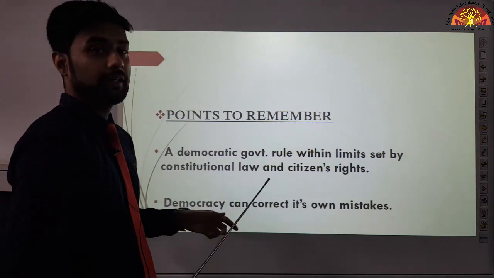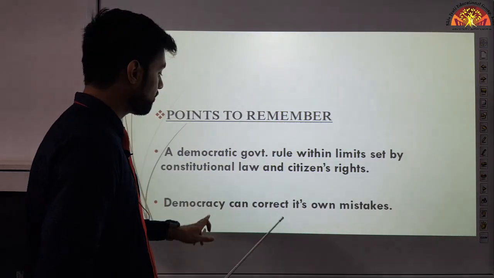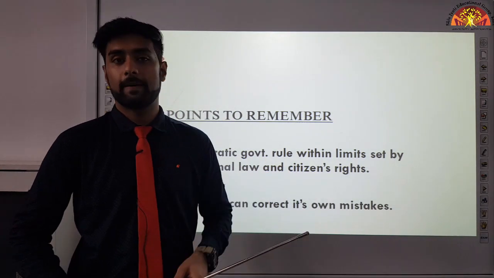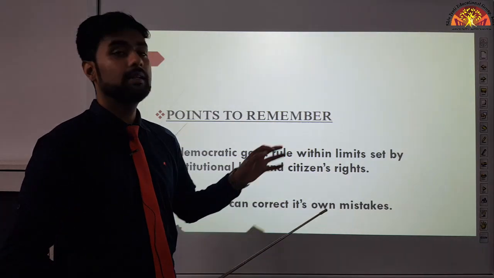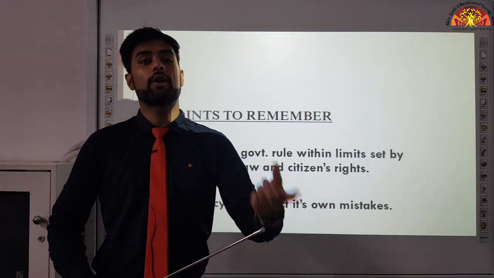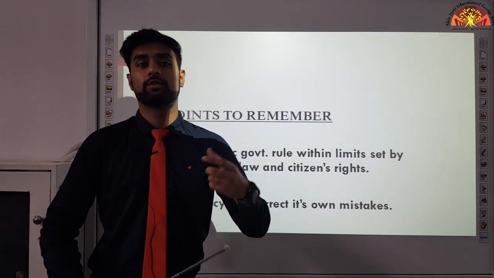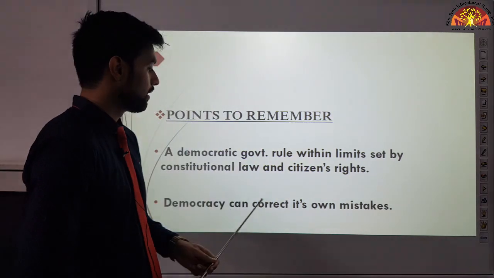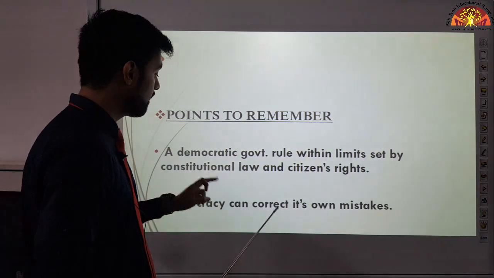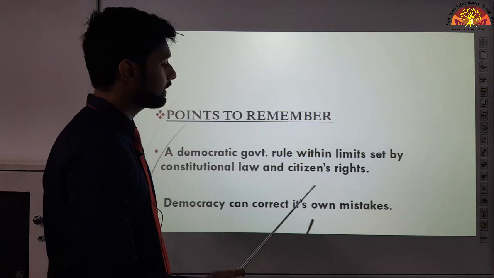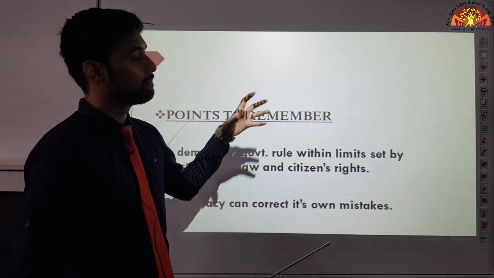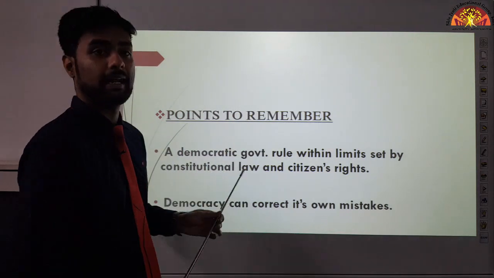Now, another very important thing about democracy is that democracy can correct its own mistakes. Supposedly, a law was passed by a government, but the people didn't like that law. They disagree with it. Okay? Now they can protest against it. जो लोग हैं वो क्या कर सकते हैं? उसके खिलाफ protest कर सकते हैं. And if the government will see it, अगर government को लगेगा, then what they can do? They can correct their mistakes. They can admit कि yes, this law was bad because the people don't want it. We can correct it. Okay?